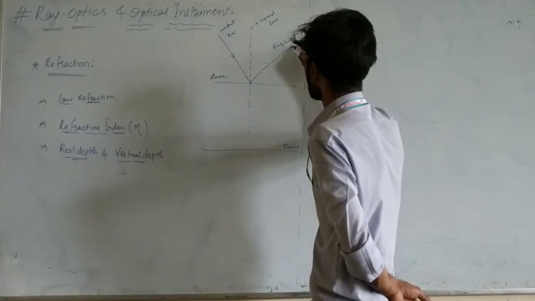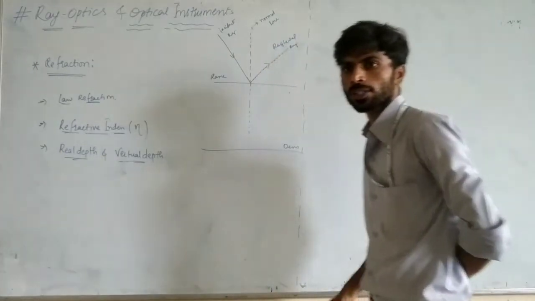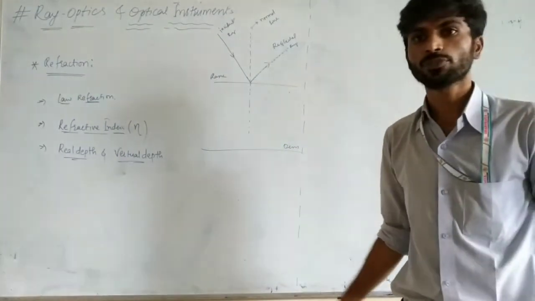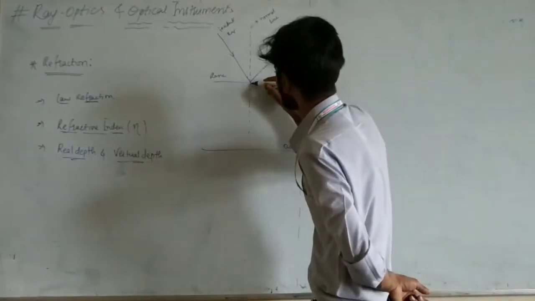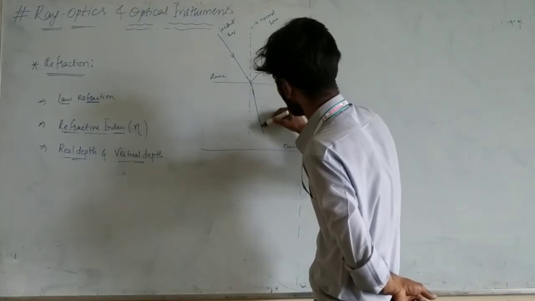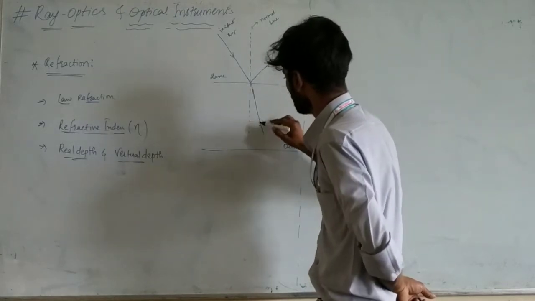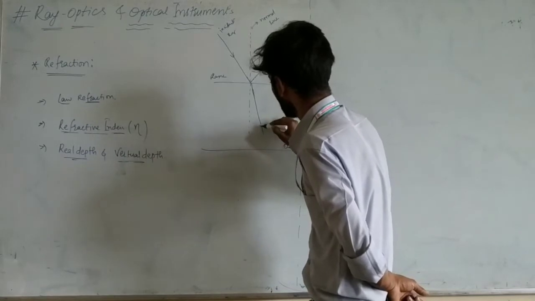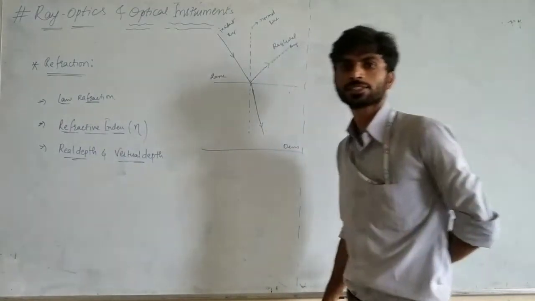This is reflected. And the rest will enter into the medium.